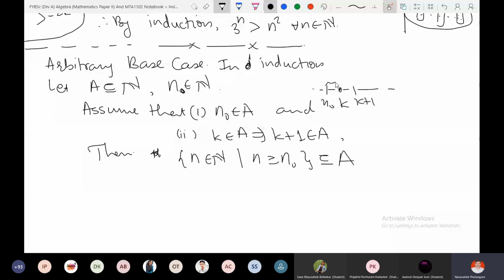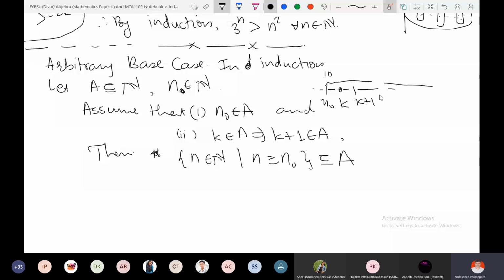What is this set? Natural numbers which are greater than or equal to n naught, meaning all the natural numbers after n naught. Suppose n naught is equal to 10. Then A contains 11, 12, 13, 14, all. No number is missed after 10, right? So that is the meaning of this.